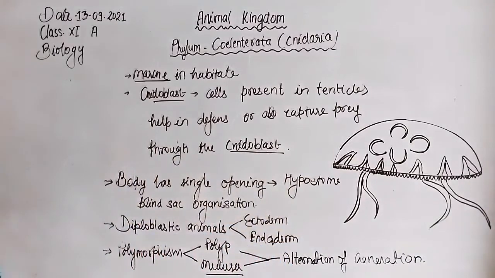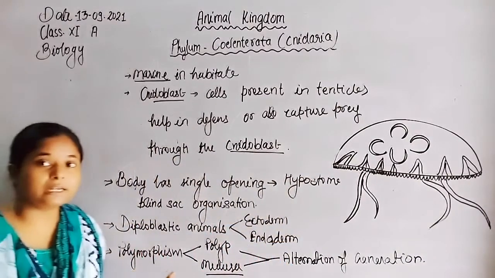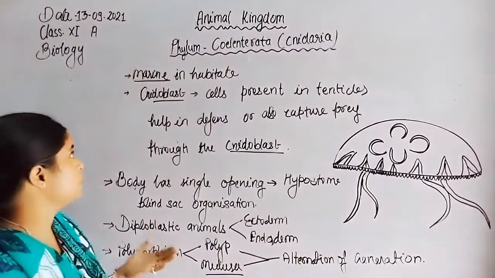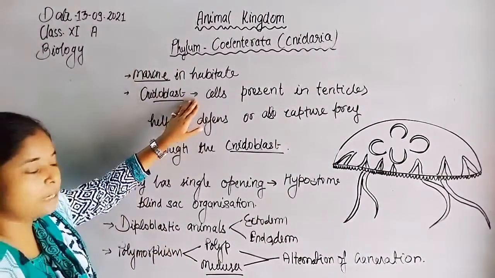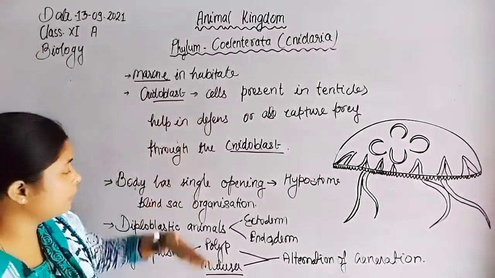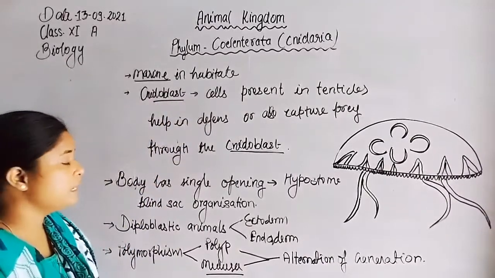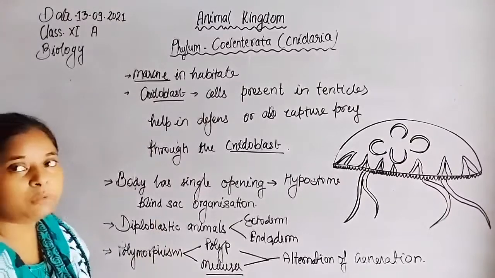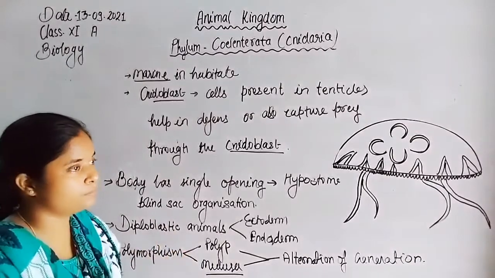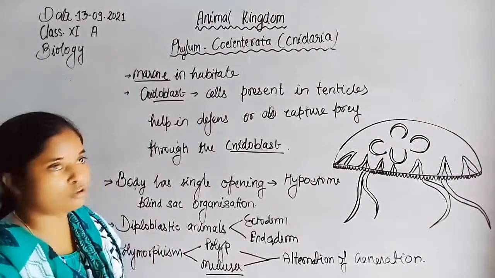So alternation of generation. Now what are the characteristics of the phylum Coelenterata? They are marine inhabitants. They have cnidoblasts, so that's why they are known as cnidarians. In their tentacles, which help in capturing food or prey, or also in protection, hypnotoxins are present.